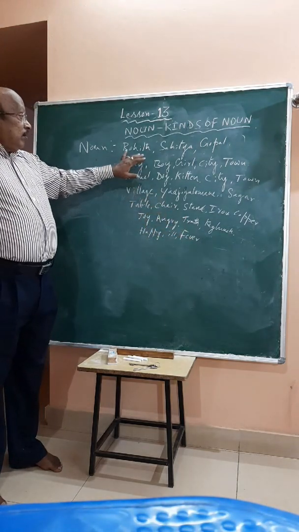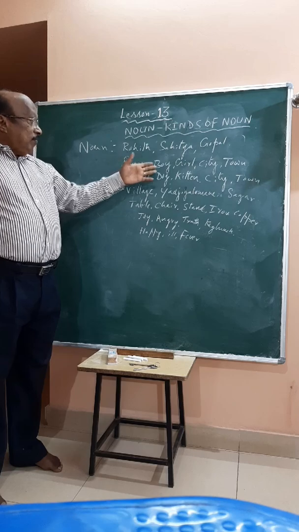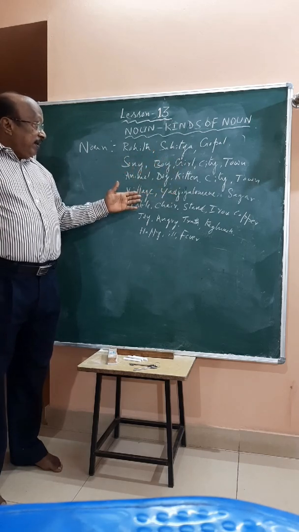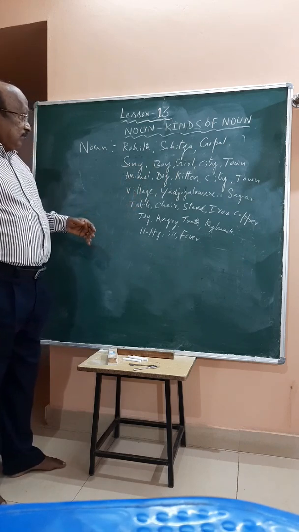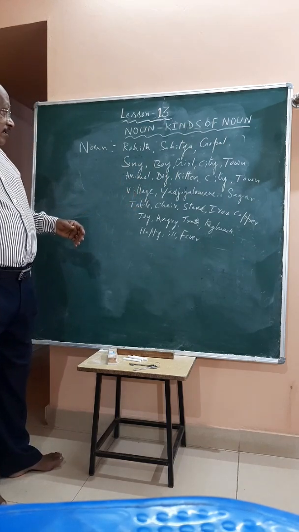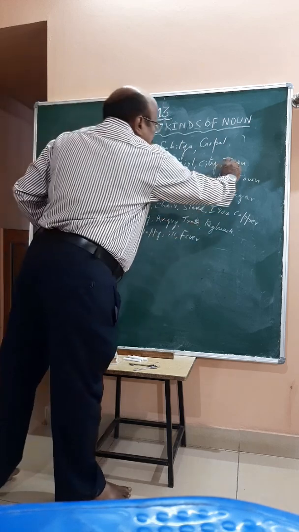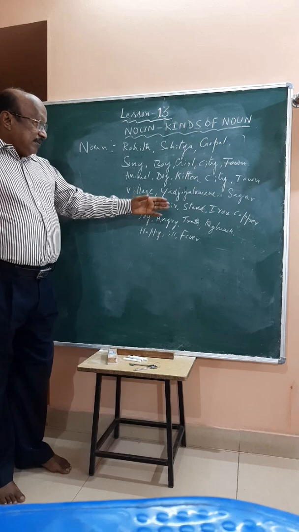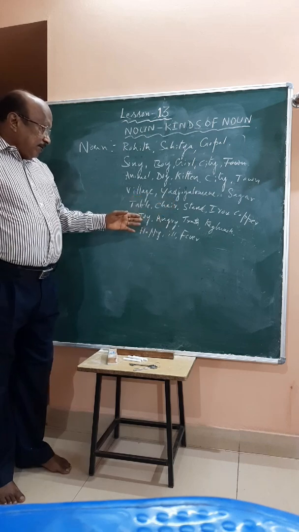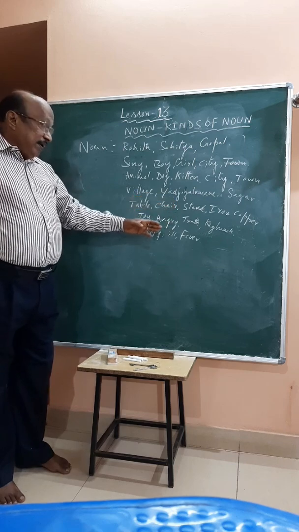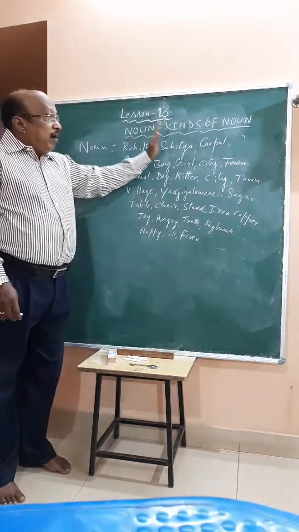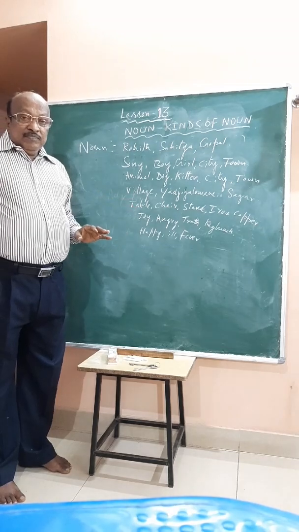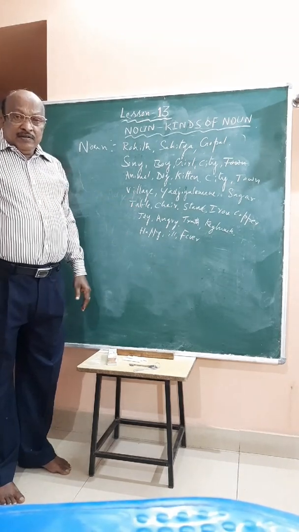Rohit, Sahitya, Gopal, Soni, boy, girl, city, town, animal, dog, kitten, village, Yadajigale Mane, Sagar, table, chair, stand, iron, copper, joy, angry, truth, key bunch, happy, ill, fever. I have written town twice. Therefore, these are all nouns. Anything, toothbrush. In future there is a difference between verb and noun.